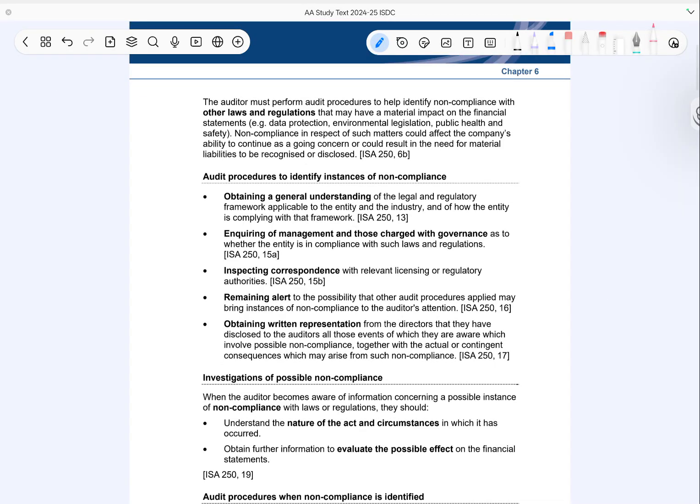These may not directly affect financial statement amounts but can still have a material impact. Examples include data protection laws, environmental regulations, and health and safety requirements. Non compliance in these areas could lead to penalties, legal liabilities, or even affect the company's ability to continue as a going concern.